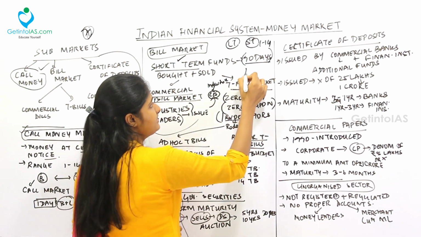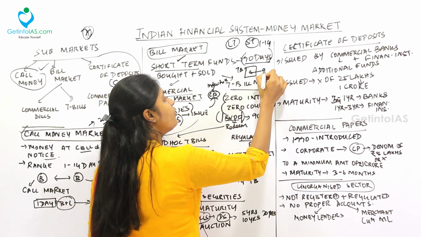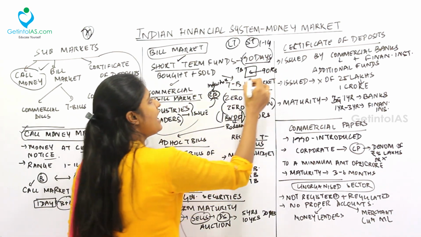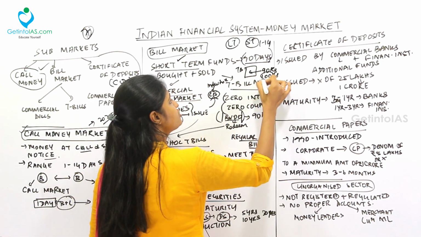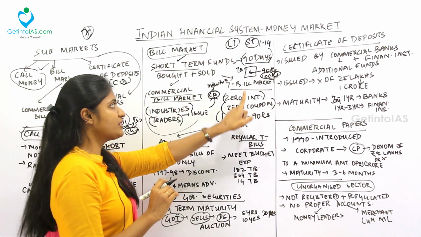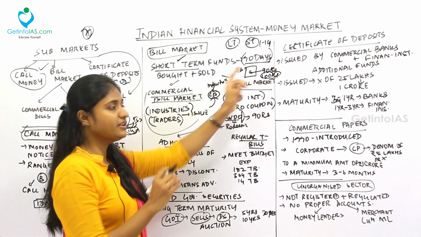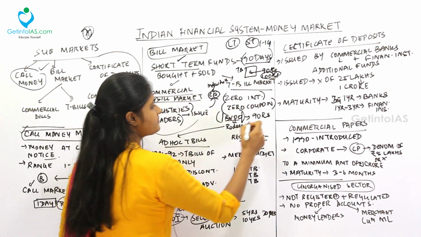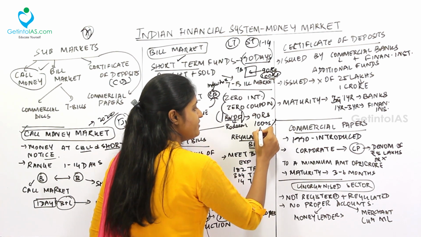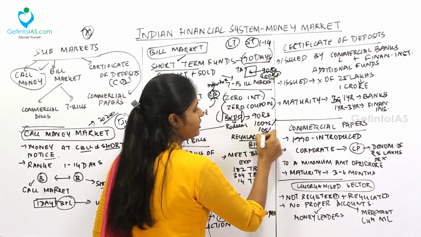I'll repeat it again. If there is a T-bill here, I'll give only ₹90 and get it. But while receiving the money back, I'll receive ₹100. So this is called redeemed at par value. They will not give you interest. So there is no interest for this T-bill. See, for example, for ₹100, 5% interest means while receiving back the money, I'll get ₹105.